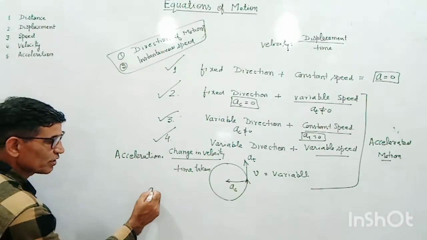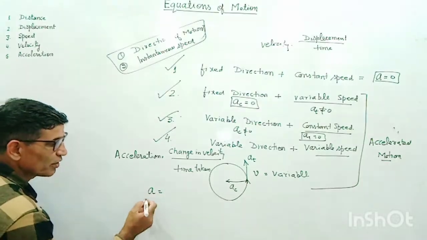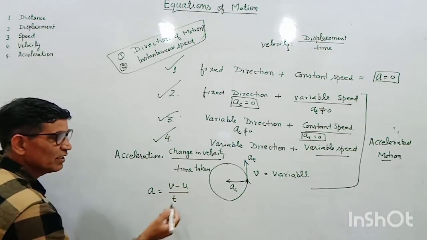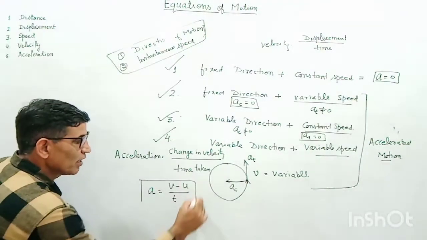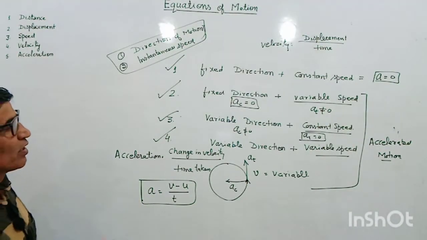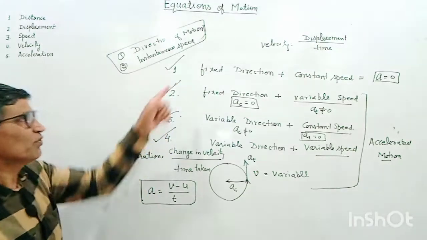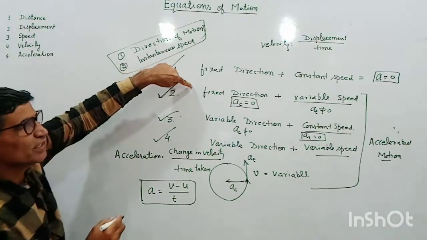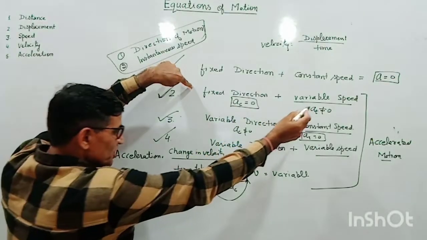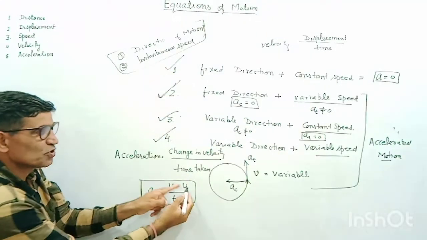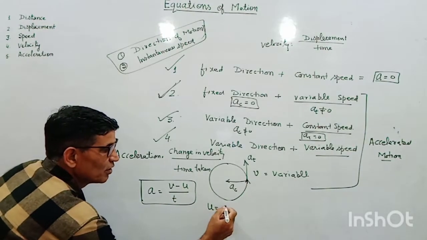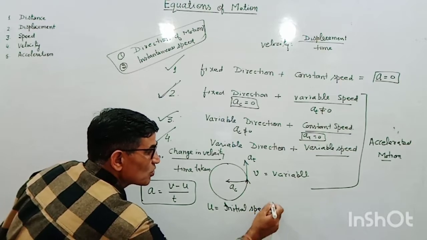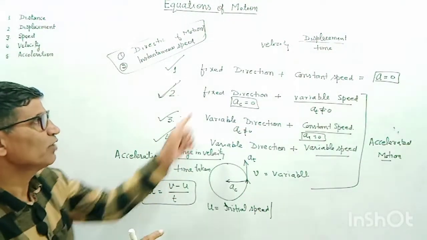And in other words, I can write it mathematically, a is equal to (v minus u) upon t, where t is the time taken. So here I am taking this second case only. In the first case there is no change in speed, so acceleration is 0. In the second case, if direction is fixed and speed is varying, suppose u is the initial speed, and I can also write it as velocity because I have fixed the direction.